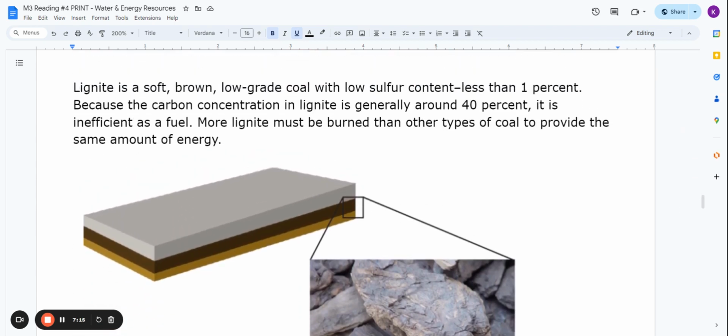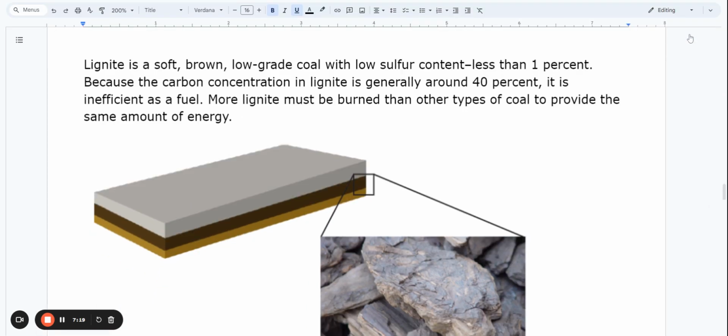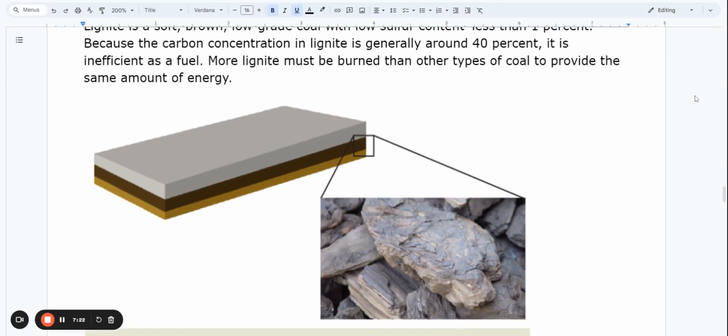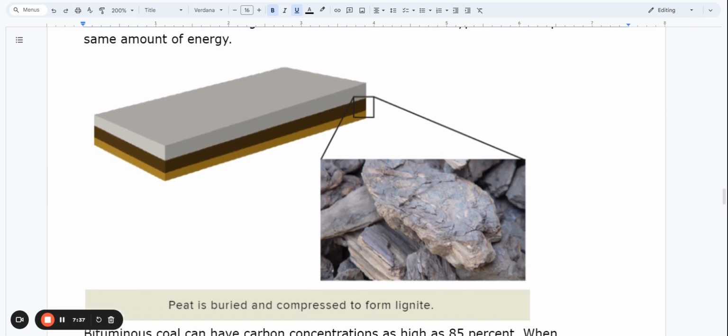Lignite is a soft, brown, low-grade coal with low sulfur content, less than 1%. Because the carbon concentration in lignite is generally around 40%, it is inefficient as a fuel. More lignite must be burned than other types of coal to provide the same amount of energy. Peat is buried and compressed to form lignite.